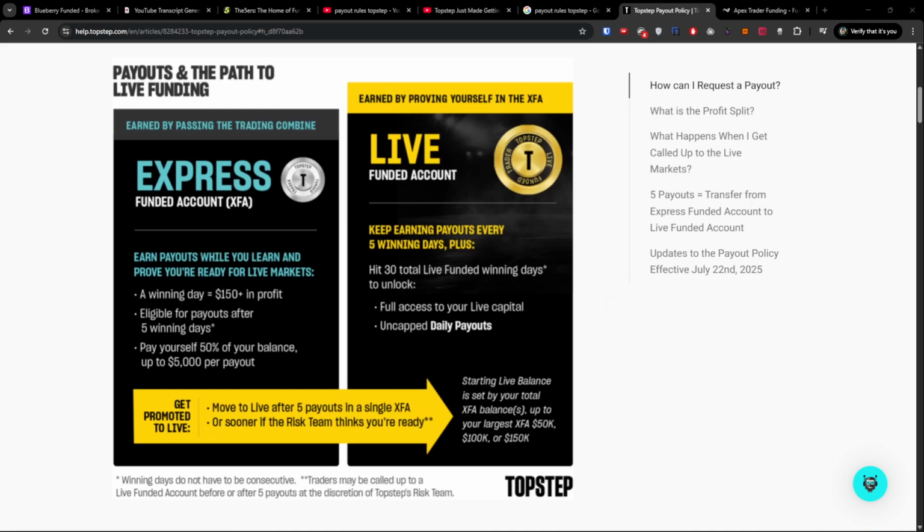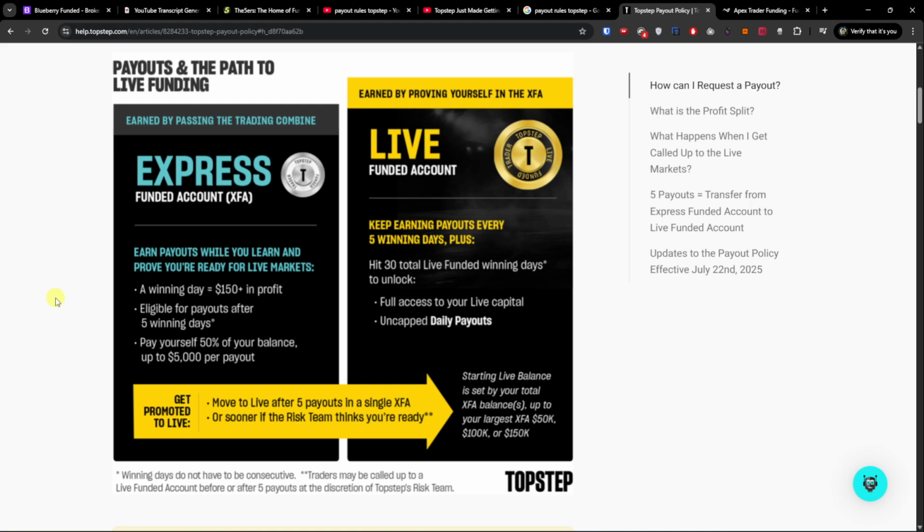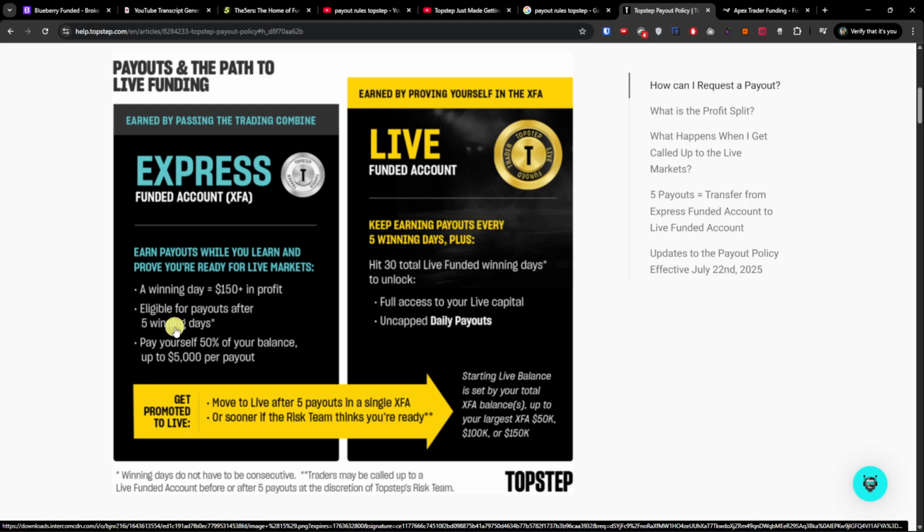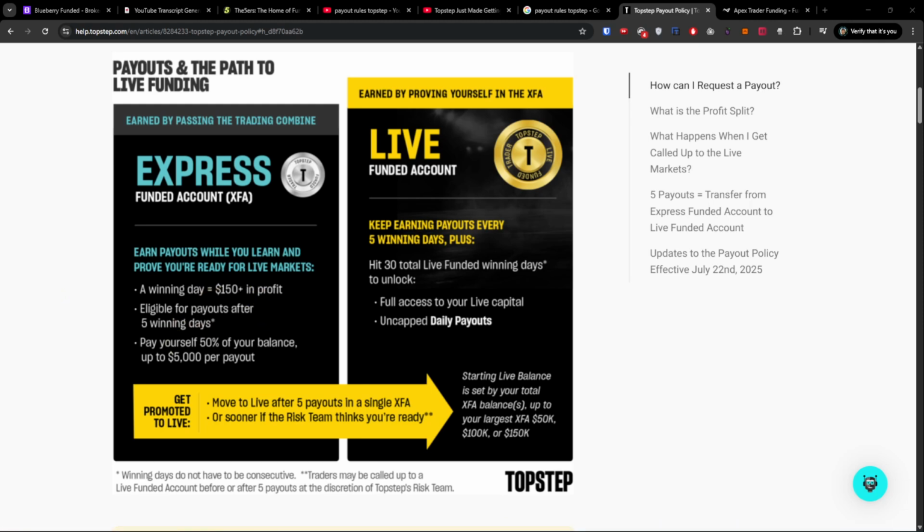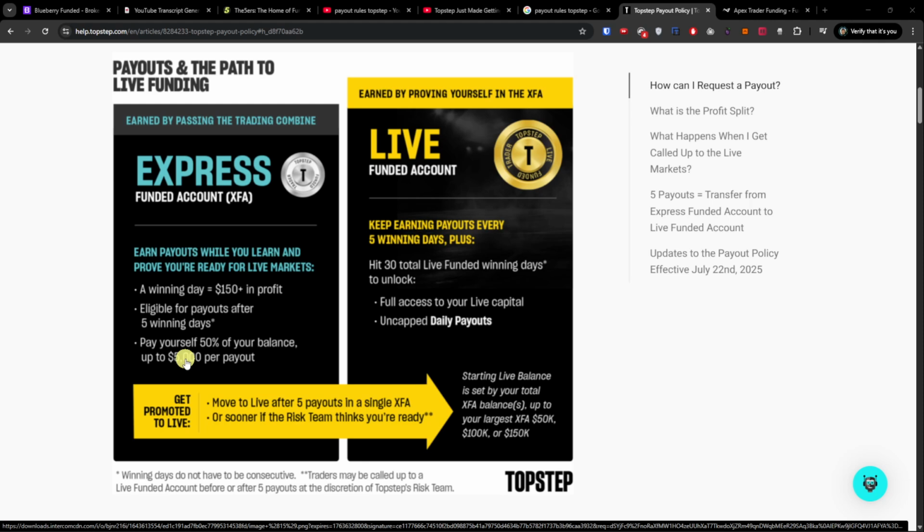Now, payout rules. For the Express funded account, you have to have at least 5 winning trading days, non-consecutive, each with $150 profit. Then when you qualify, you can withdraw up to $5,000 or 50% of your account balance, whichever is lower, and the minimum payout is $125.